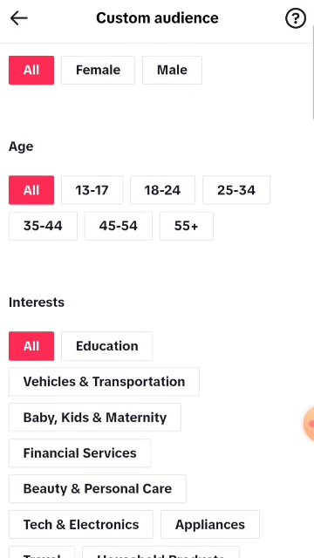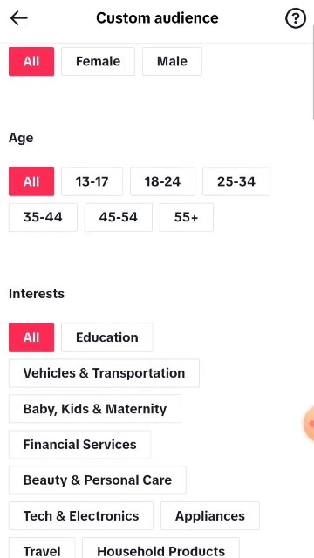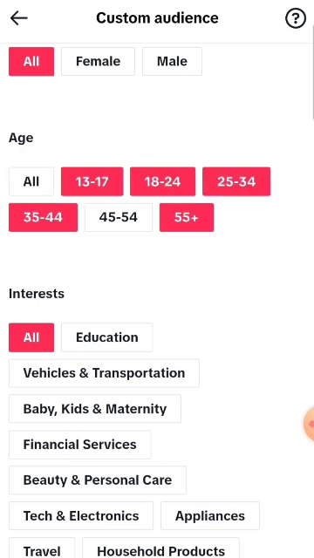Then for age, if you want all, that means 13 to 17 to 55 years can see your ad. But if you want a specific age, you can choose the one. You can choose 18 years, 24 years, whatever. So you can even choose all, the way I see it.